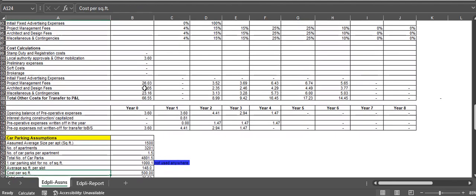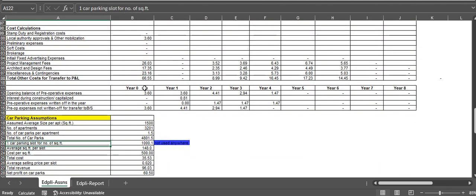So next are the car parking assumptions. Assumed average size per apartment is 1500. Number of apartments is 3201, and the number of car parks per apartment is 1.15. Total number of car parks is 48.01, and one parking slot is sold for 1000 square feet. And the average square feet per slot is 148.